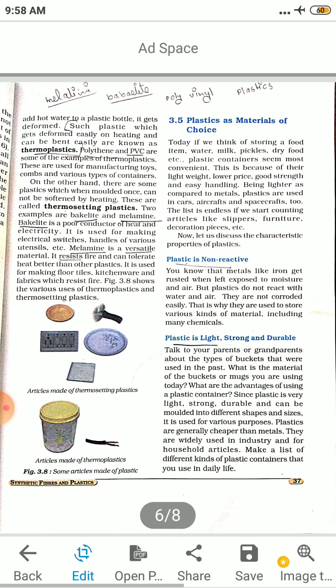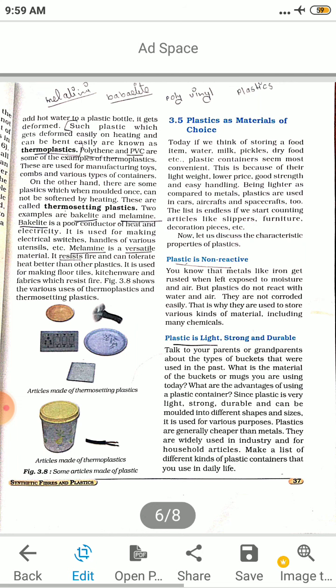Melamine is a versatile material. It resists fire and can tolerate heat better than other plastics. It is used for making floor tiles. So melamine is used in making tiles, kitchenware and fabrics which resist fire, means does not catch fire. Figure shows various thermoplastics and thermosetting plastic, articles made of thermosetting plastic and thermoplastic. So remember, thermosetting plastic will not change shape on heating. Thermoplastic changes shape on heating.